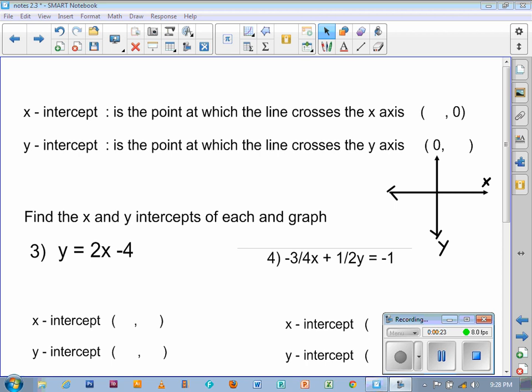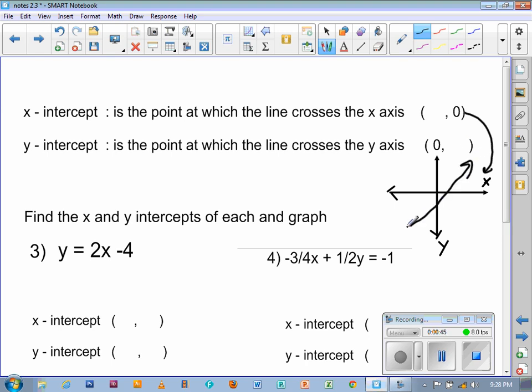and a y-intercept. As you can see in your guided notes here, the x-intercept is defined as the point at which the line crosses the x-axis. Now, I got a little grid sketched here, but as you can see, the x-axis goes horizontally across. And basically, if I would sketch a line, like so, across like so, I'm looking for this point. That would be the x-intercept.